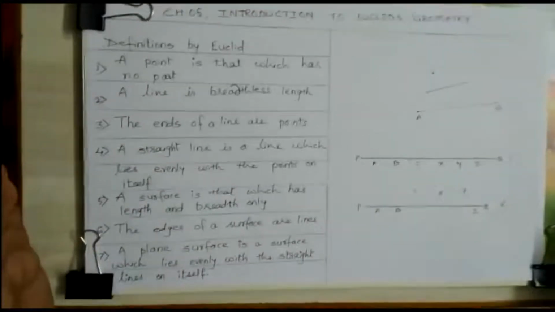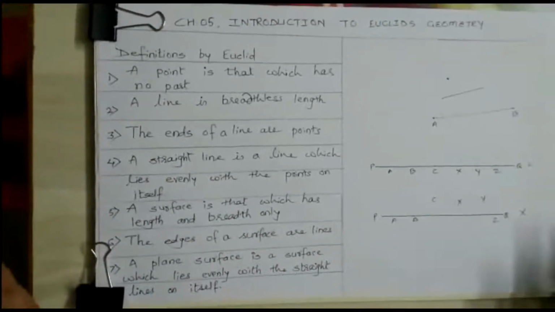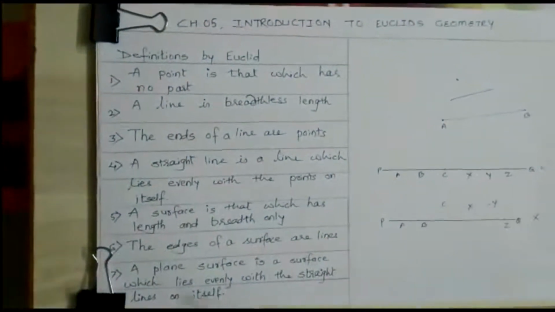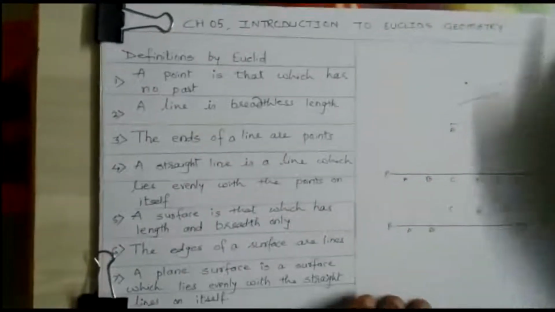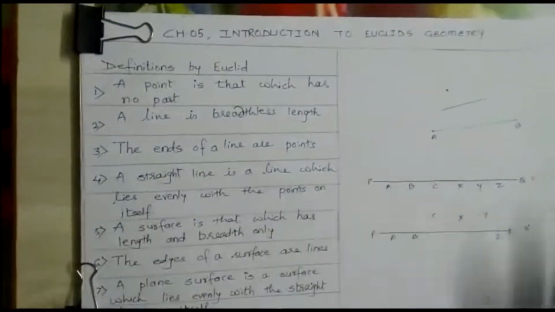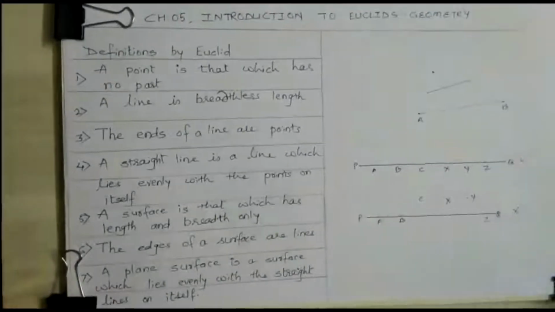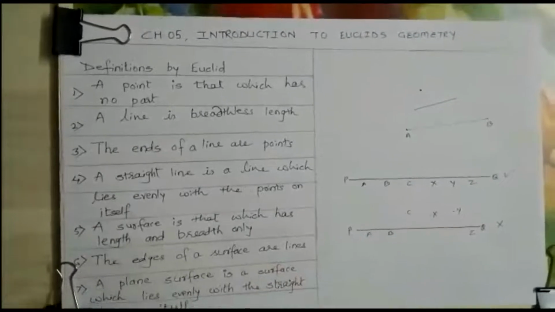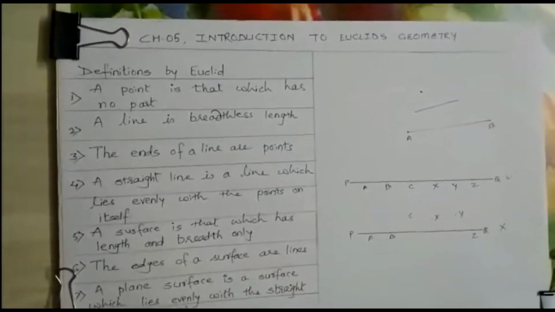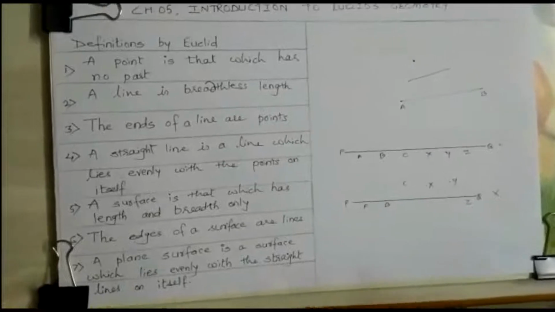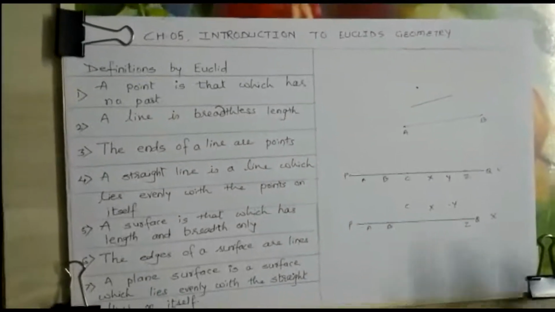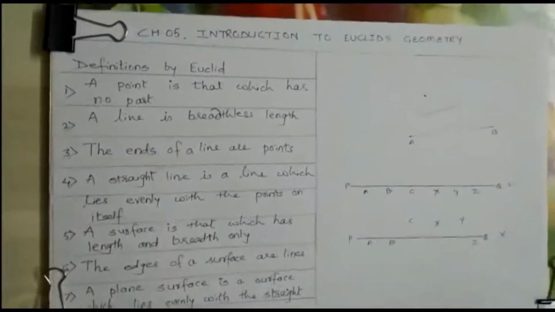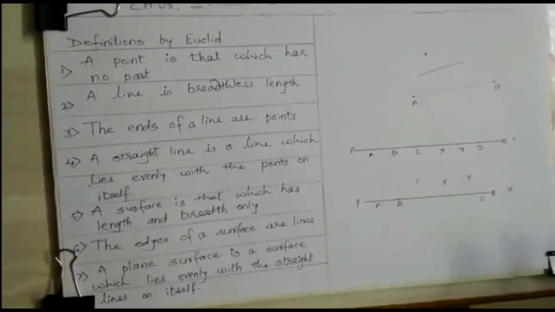Okay, fifth, a surface is that which has length and breadth only. This is a paper. You can call this the length and this the breadth. You can take any other example, the floor of your room. The floor has length and breadth. So the floor is one surface, your wall is one surface. Though the wall has thickness, you have to neglect thickness for the time being. You have to consider only length and breadth. So a surface is that which has length and breadth only.